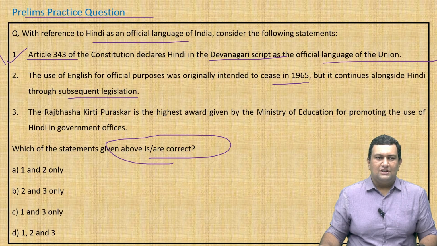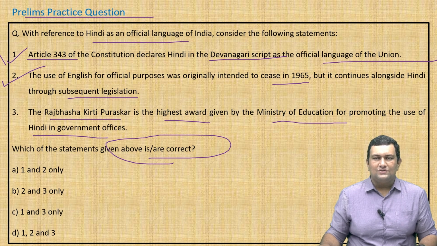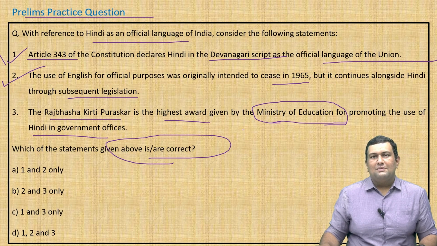Yes, this is also correct. Third statement: the Rajbhasha Kirti Puraskar is the highest award given by the Ministry of Education for promoting the use of Hindi in government offices. This is incorrect. It's actually the Ministry of Home Affairs, by the Department of Official Language. So statement 3 is wrong, and the answer will be option A, 1 and 2 only.